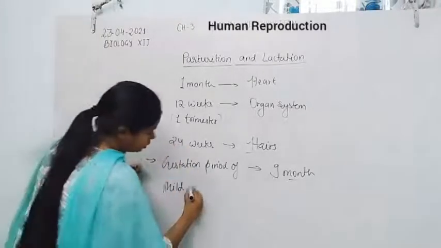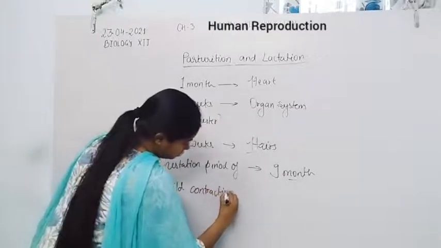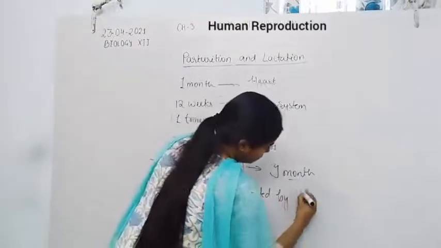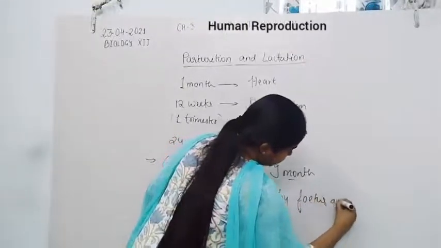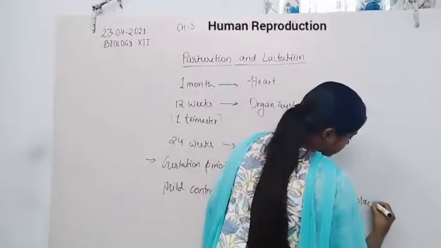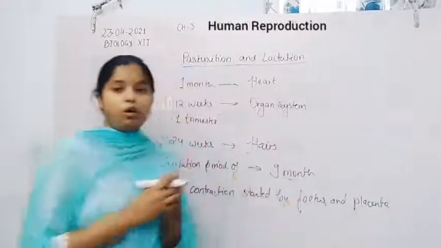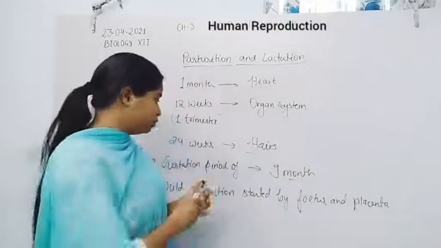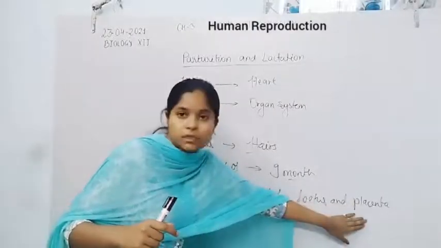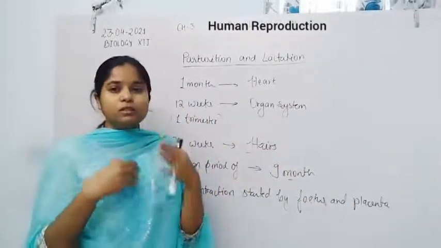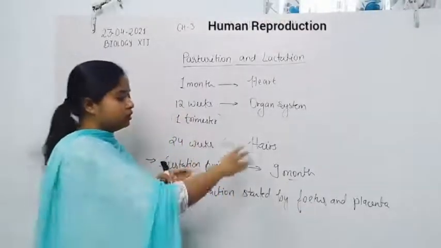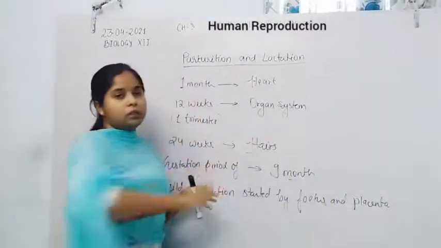The first mild contraction is started by the fetus and placenta, said to be a placental hormone, because the only connection between the fetus and mother is the placenta. So all the signals given by the fetus generally transfer through the placenta to the mother, so that